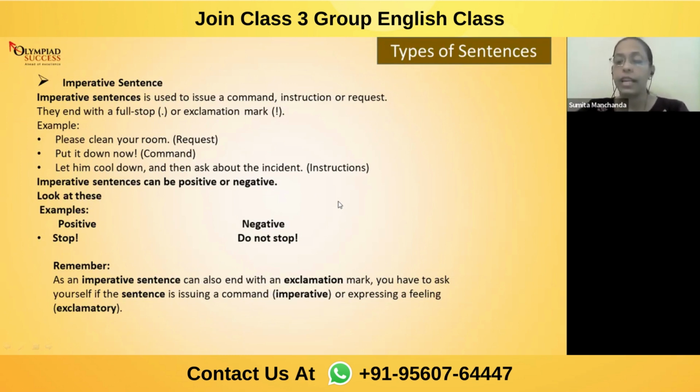Whenever you come up with any sentence where there is a command, you will put exclamation mark at the end. If I say sit down, so again I'm ordering you, sit down. So there need to be an exclamation mark at the end, and this sentence is imperative, and within the bracket you will put command. So that it's easy for the teacher to understand that yes, you are clear with the concept.